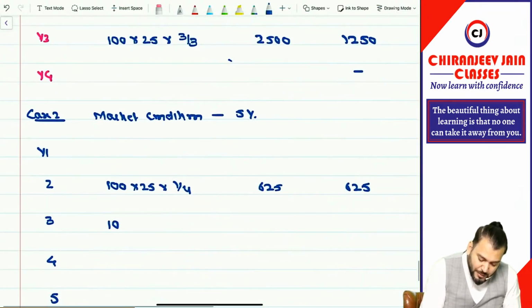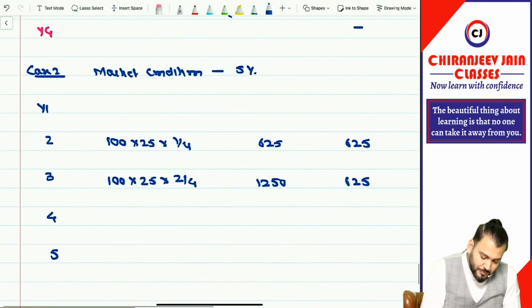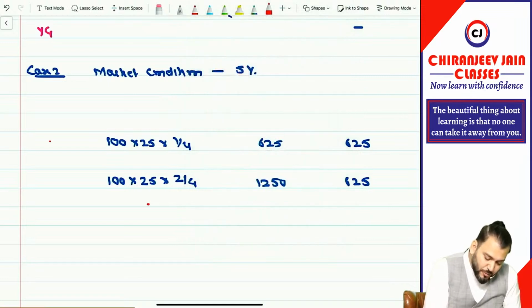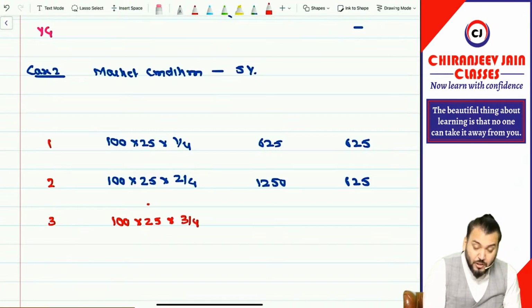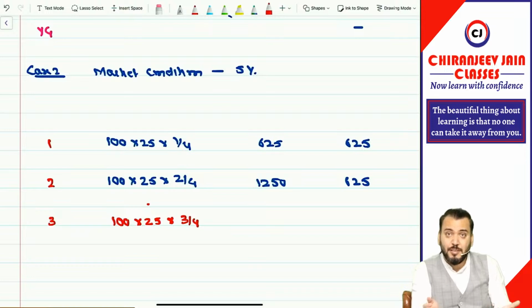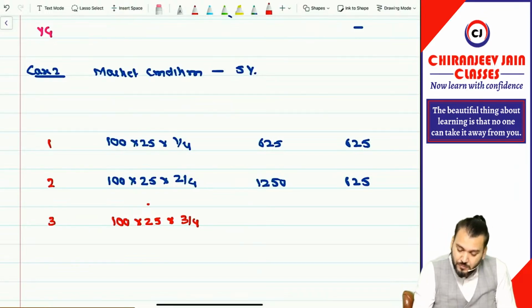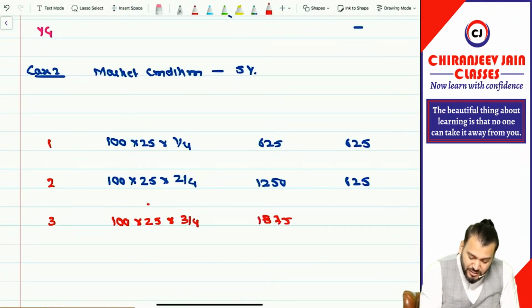Year 2 also will do the same: 100 into 25 into 2 by 4. It will be 1250, so the year 2 expense will be 625. Year 3 also will do the same thing: 100 into 25 into 3 by 4, because we don't know the actual vesting period, we'll take the estimated vesting period. So it will be 1875, and this year's expense will be 625.